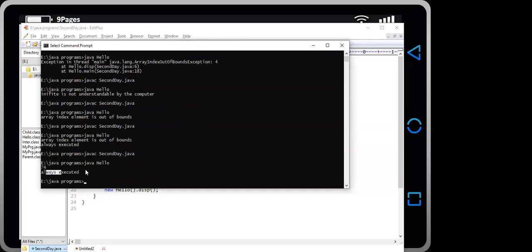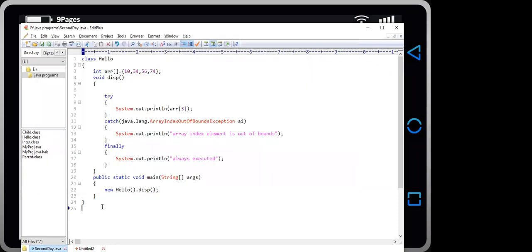So as you can see, the finally block gets executed in both cases. In the first case, when we get an exception, and in the second case, when we didn't get any exception. So here are the concepts of try, catch, and finally blocks.